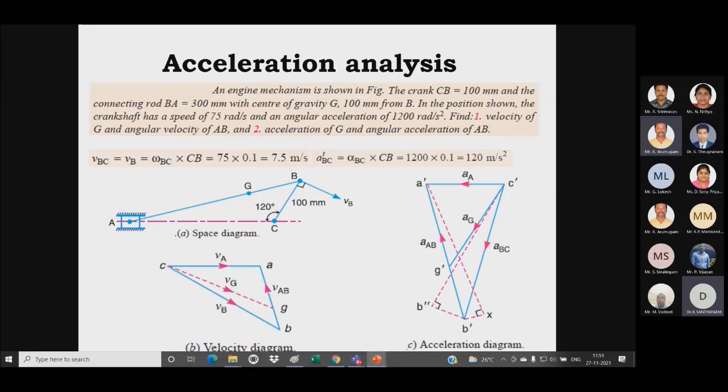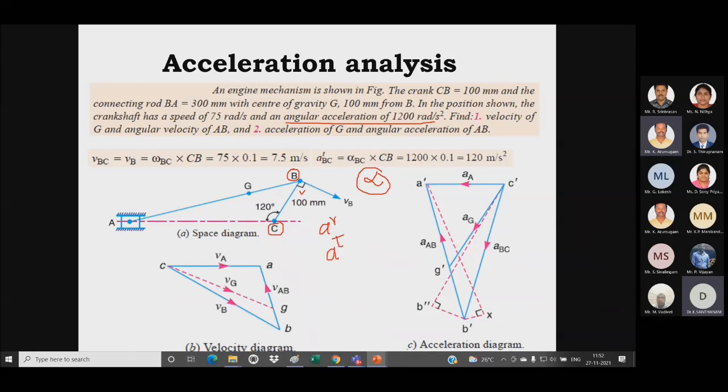We will see a problem on how the velocity and acceleration are calculated. First of all, we have to study the given data. In the given data, we are provided with the value of alpha, which is nothing but our angular acceleration. The alpha is provided for the input link. This is our input link, which is nothing but the crank. BC or CB will have both radial and tangential acceleration.